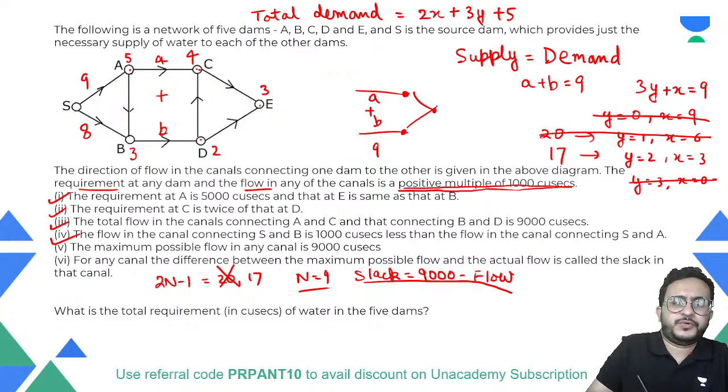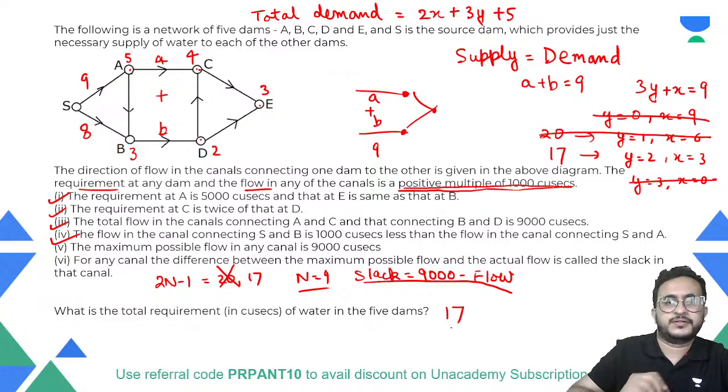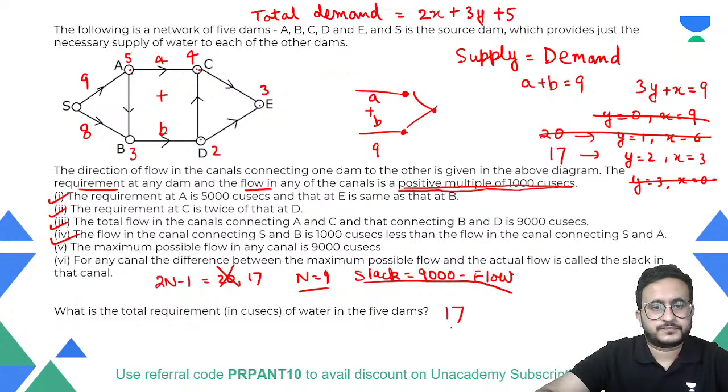Now the first question you can answer, what is the total requirement in all five tabs? So you can say the total requirement is 17. ये तो आंसर कर सकते हो.